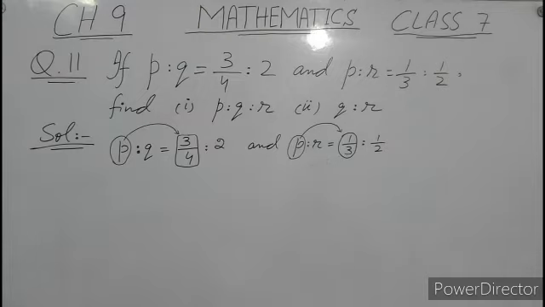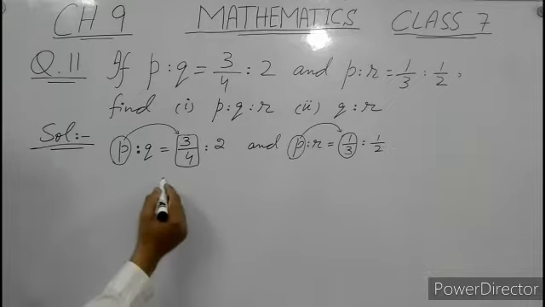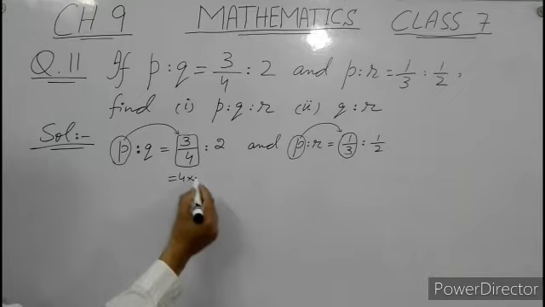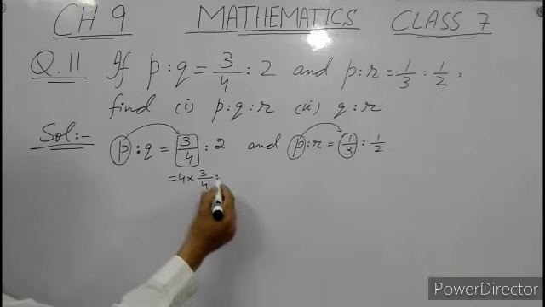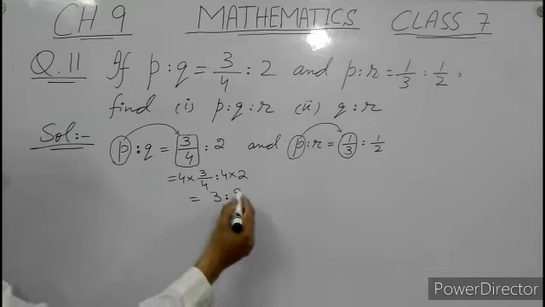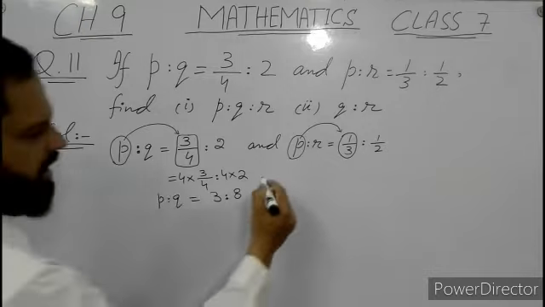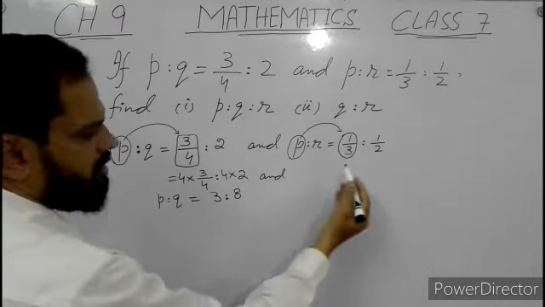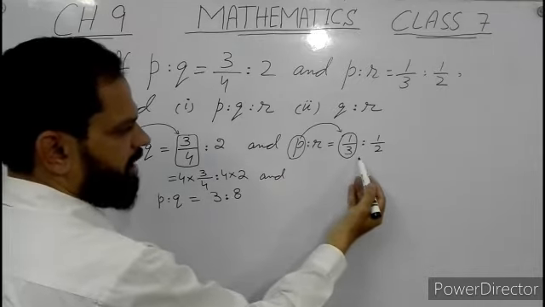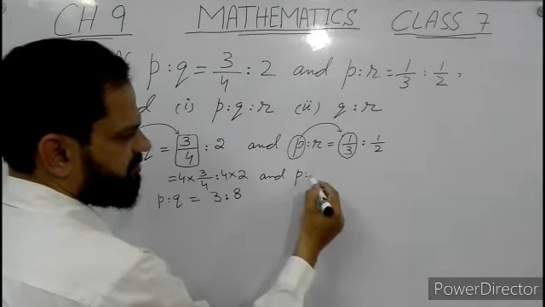So first of all, we will remove the fraction by multiplying with 4, to get 3:8, and here we will multiply with the LCM of denominators, which is 6.